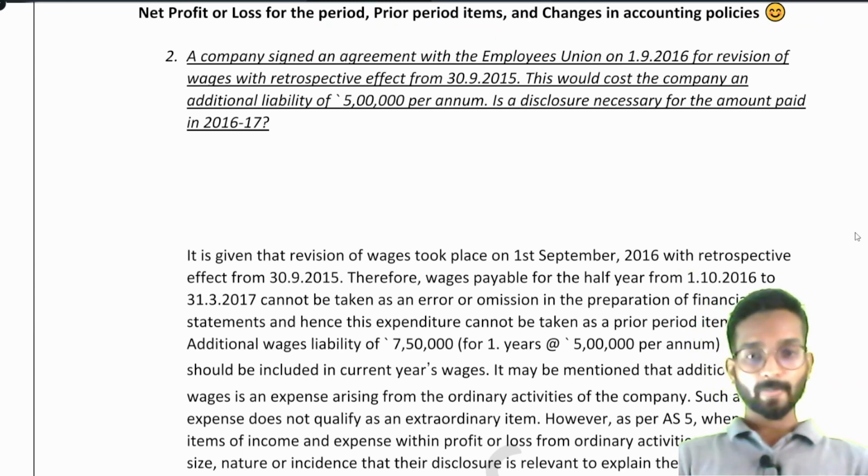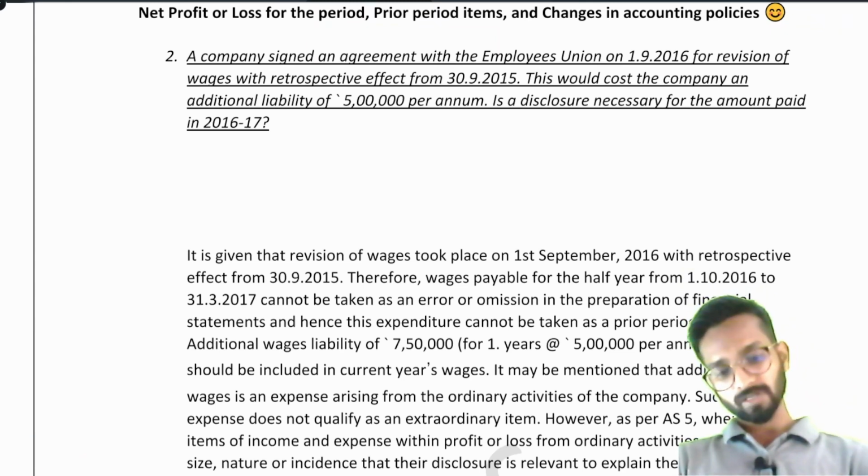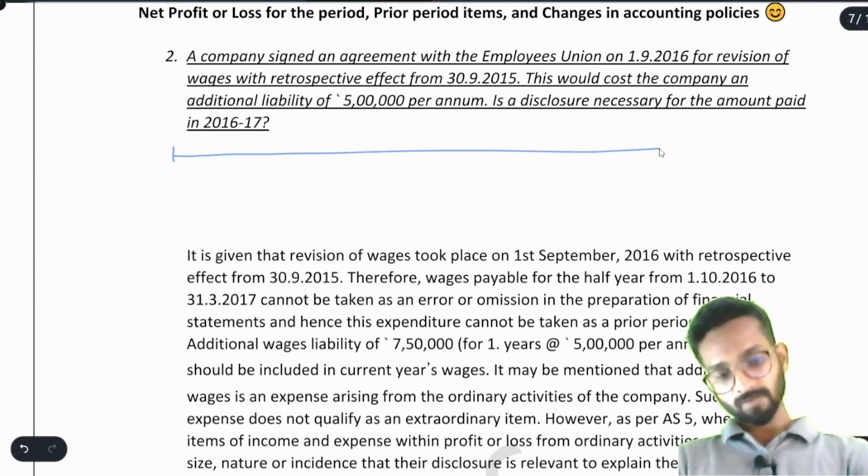See what happened. The company was not increasing the salary, same as my case only. Then they decided on 1st September 2016 that, see, I will make a number line here, 31st March 15, 31st March 16, or you can say 17 and 16 we will take.